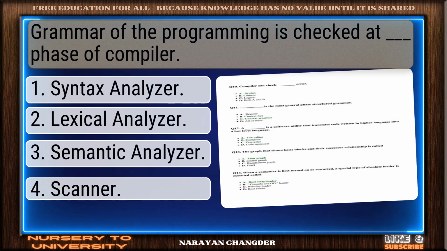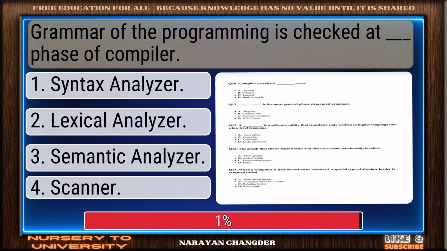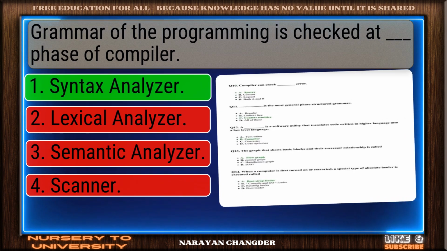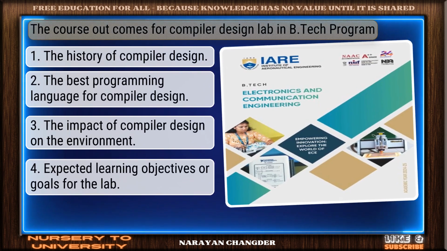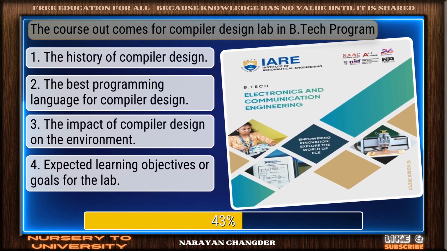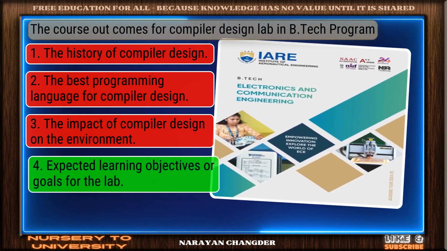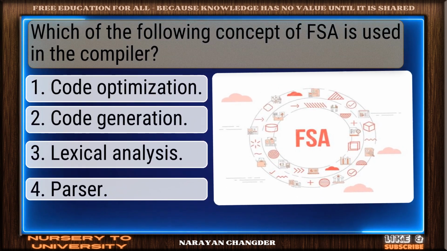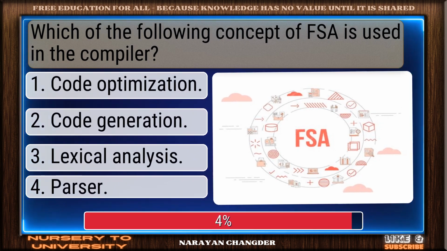Question number 31. Grammar of the programming is checked at dash phase of compiler. Good thinking. Syntax analyzer is the right answer. Question number 32. The course outcomes for Compiler Design Lab in B Tech program. Perfect. Expected learning objectives or goals for the lab is the correct choice. Question number 33. Which of the following concept of FESA is used in the compiler?